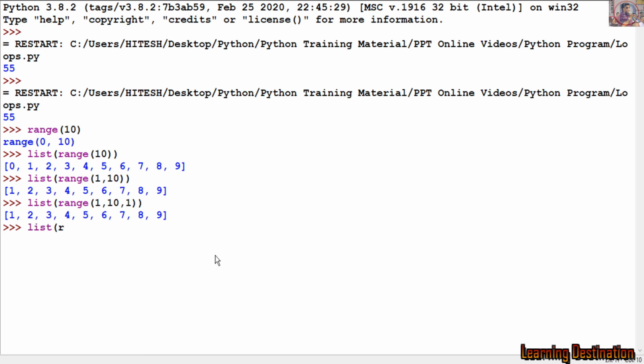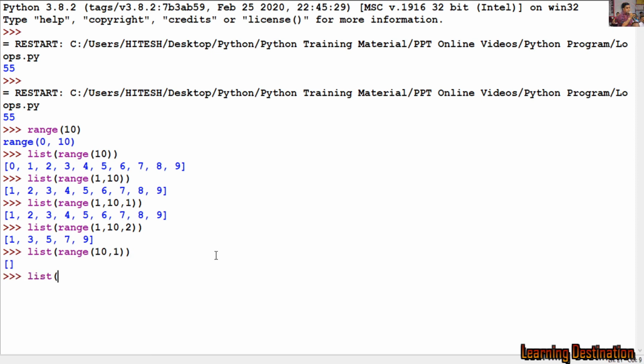List range 1 comma 10 comma 2, so we will get 1 3 5 7 9. If I say list range 10 comma 1, we will get nothing because we haven't done things in the right way.